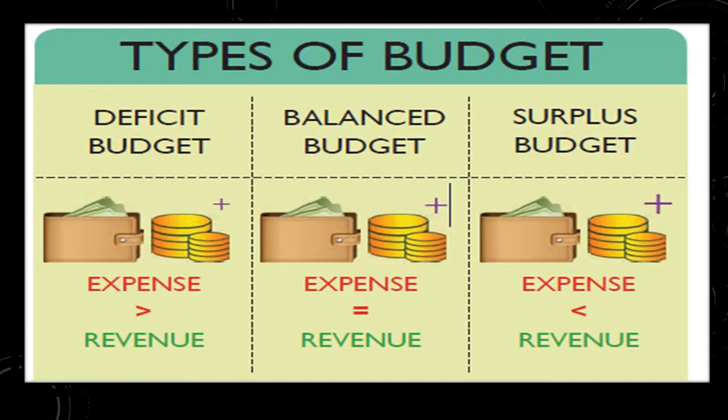Types of budget. They are categorized as deficit budget, balanced budget and surplus budget. Just now we have seen that a balanced budget means expense should be equal to revenue. If it is not equal, then it is an unbalanced budget. It may be either deficit or surplus. When will it be a surplus? When expense is less than the revenue. And when will it be a deficit? When the expense is more than the revenue. This is what the chart explains.